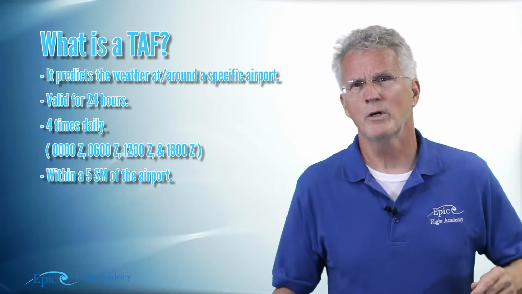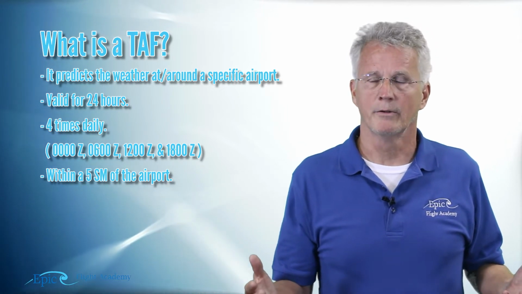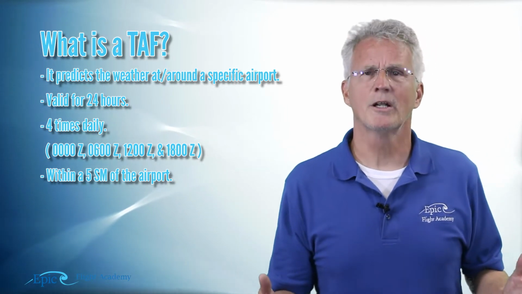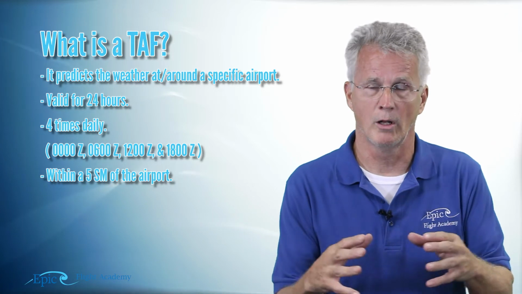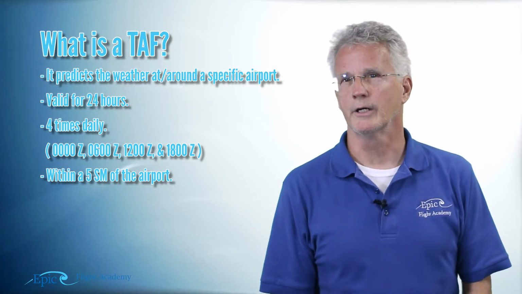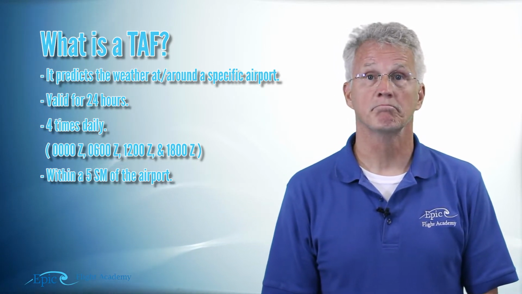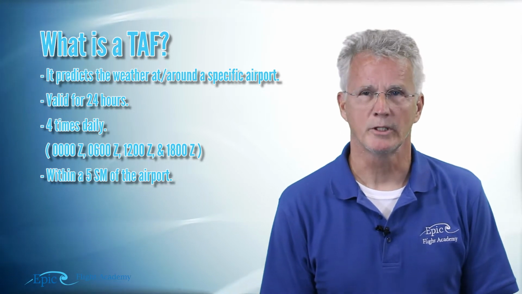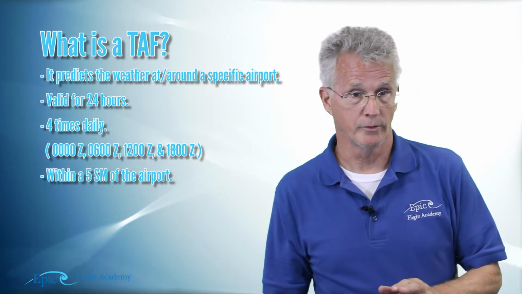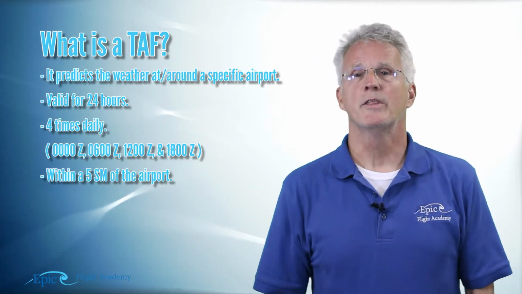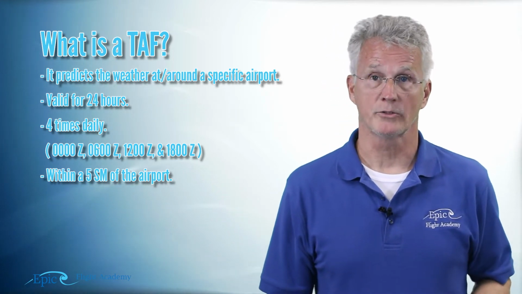Now, if you understand the size of weather systems that affect our weather on a regional or local basis, you can understand how difficult it might be to try to predict weather for a small area. Well, how small of an area is a TAF trying to predict? Well, typically, the TAF tries to predict a 5 statute mile radius around an airport. Now, these TAFs, when they come out, they're issued by the forecaster.